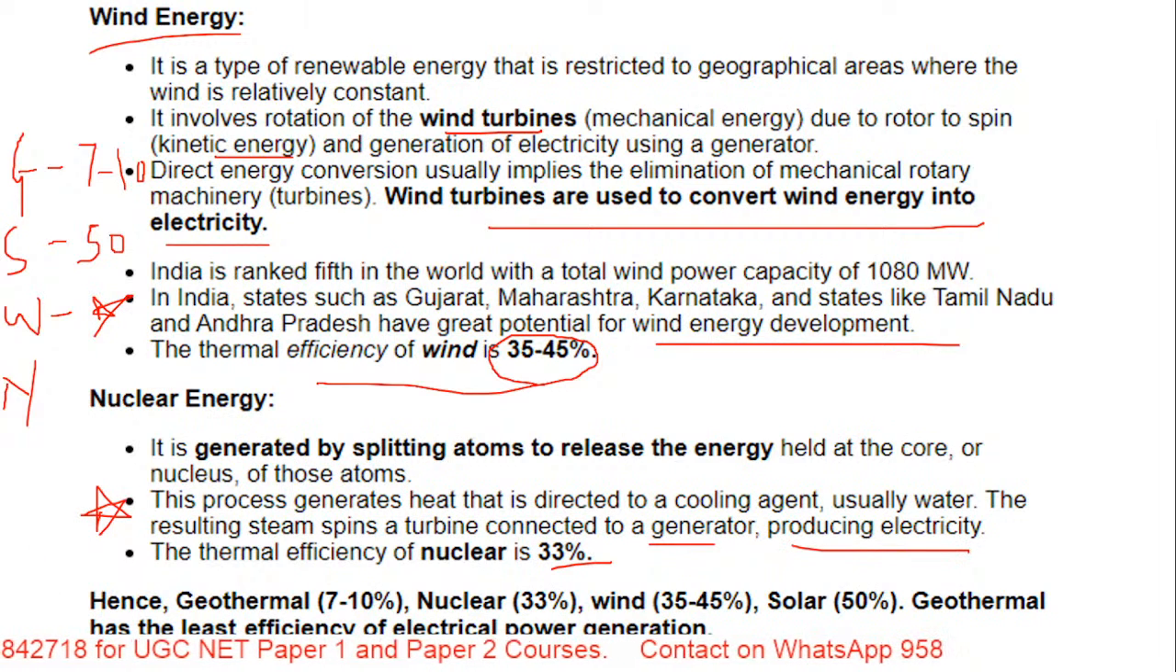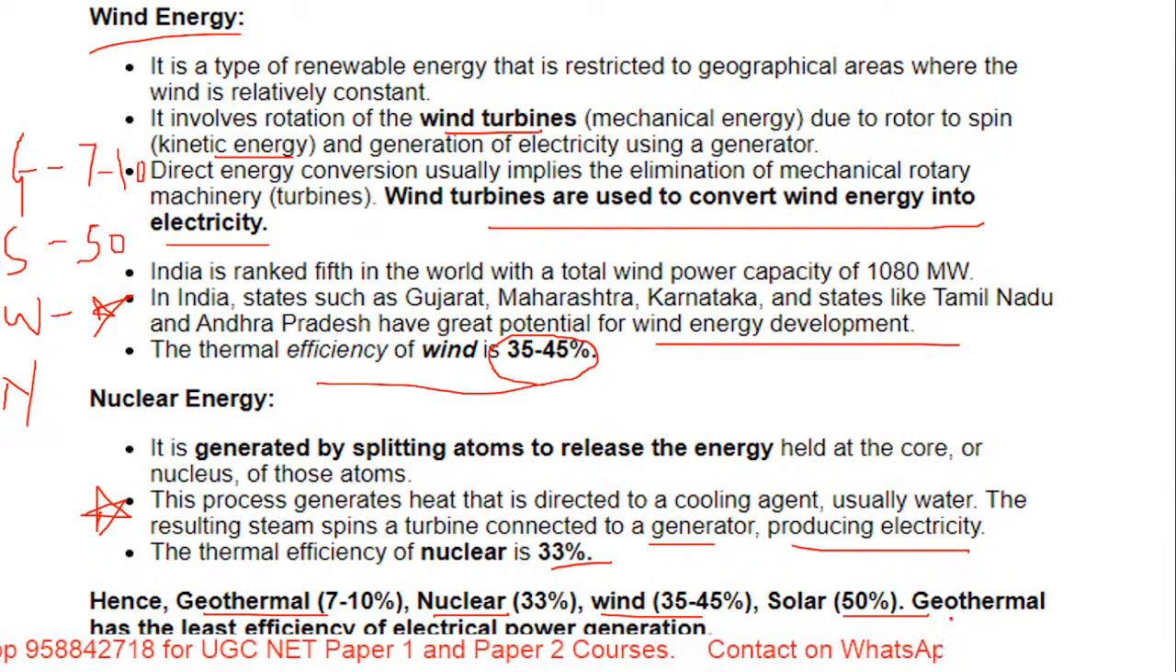So when we talk about the conclusion of this, right now we focused on how the energy is produced and what the efficiency is. Just taking a gist of all this, we understand that among geothermal energy, nuclear energy, wind energy and solar energy, geothermal has the least efficiency and solar energy has the maximum efficiency. So that much at least you have to keep in mind.